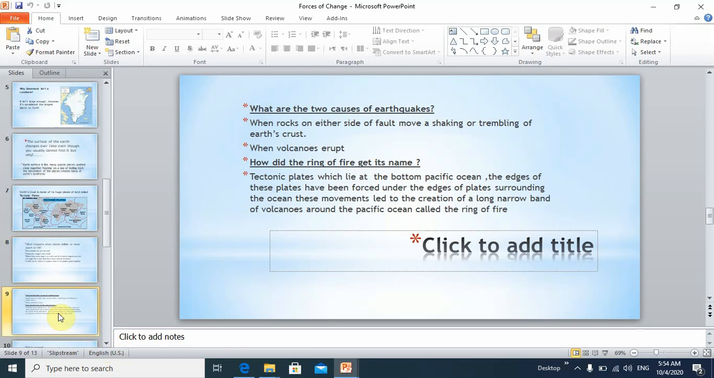How did the Ring of Fire get its name? Tectonic plates lie at the bottom of the Pacific Ocean. The edges of these plates have been forced under the edges of plates surrounding the ocean. These movements led to the creation of a long narrow band of volcanoes around the Pacific Ocean called the Ring of Fire.